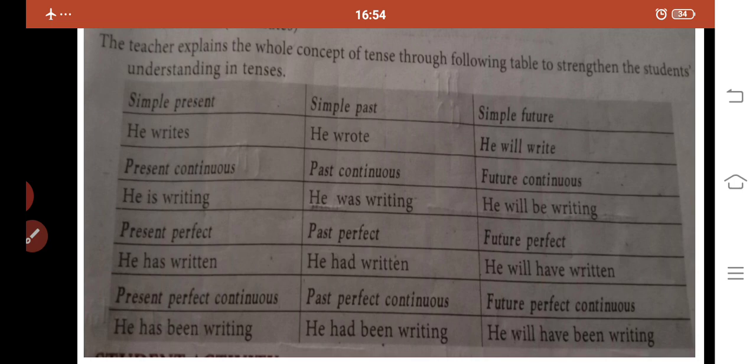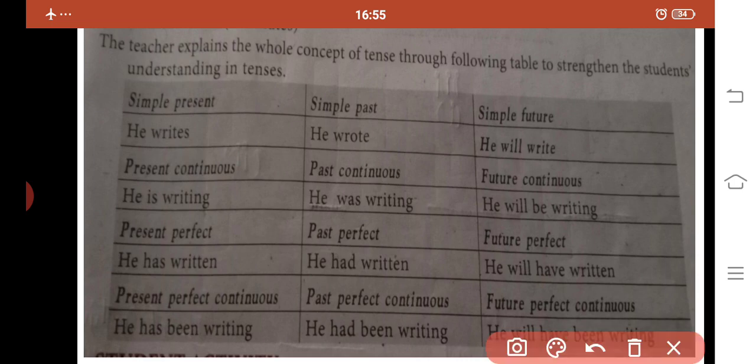First you see the simple present. Here the verb given to us is writes. In the past form, the verb is written as wrote. The word writes became wrote in past tense.